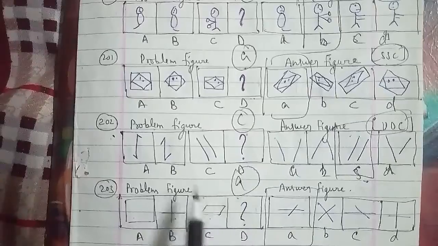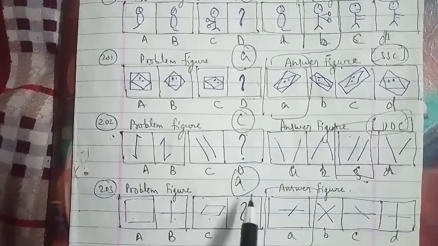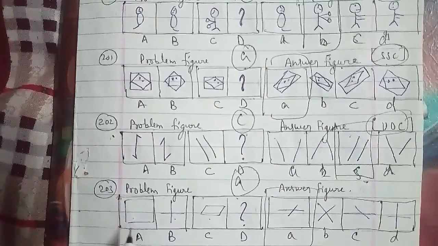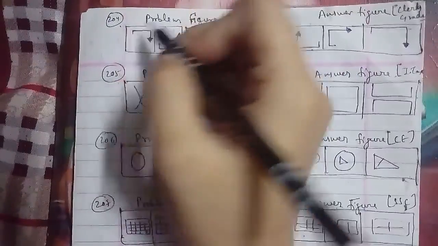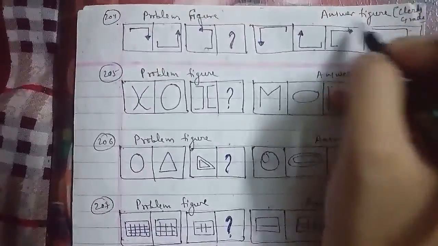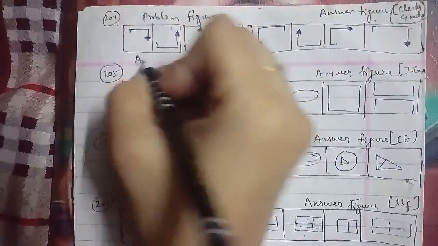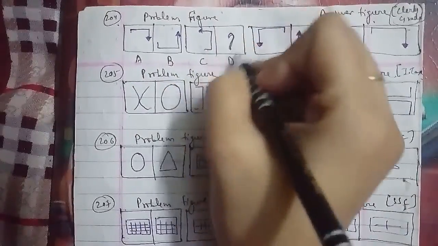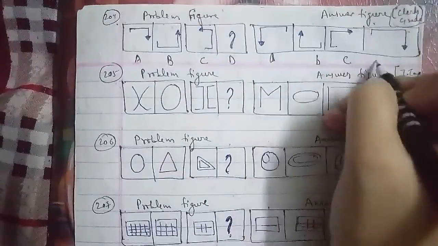Let's go ahead with the other question, the 204th question of the session. We have to see the pattern, follow it accordingly, and then answer. This is the 204th question of the session. These are the problem figures and these are the answer figures, which were asked in the clerk's grade exam, named A, B, C and D.